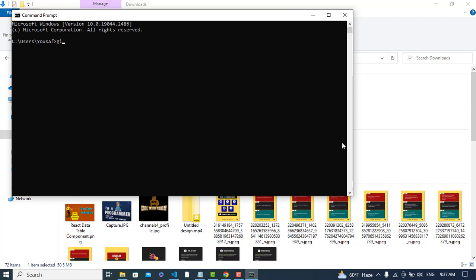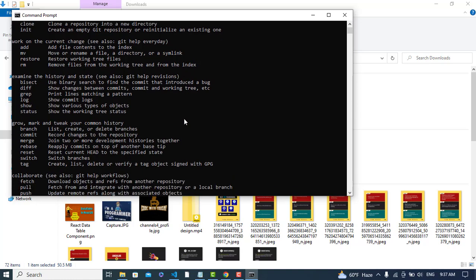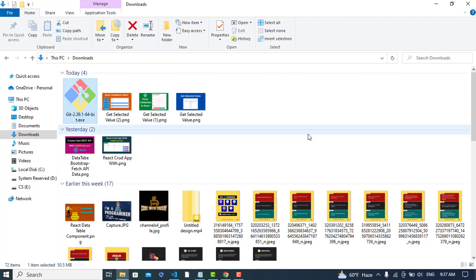Now let's come to the CMD and just type git. See, we have these commands that we would like to run, like clone, fetch, whatever you would like, so you can perform with Git. So it was all about installation and downloading of Git for Windows 10.